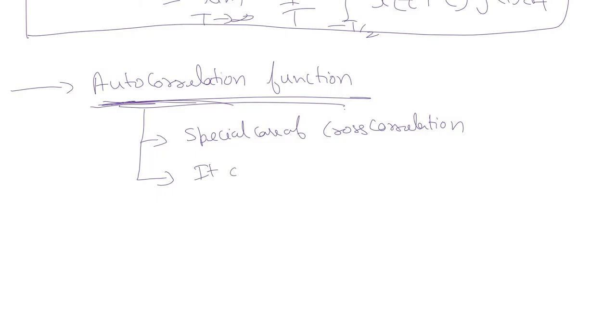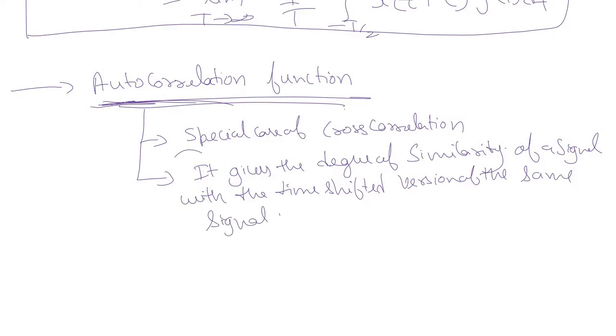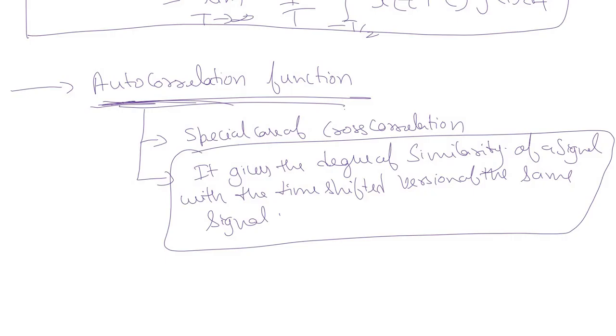It gives the degree of similarity of a signal with the time shifted version of the same signal. This is how we can define an autocorrelation function. It gives the degree of similarity between a signal and the time shifted version of the same signal.